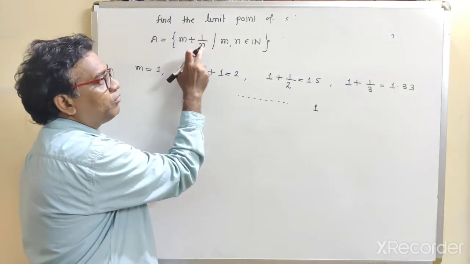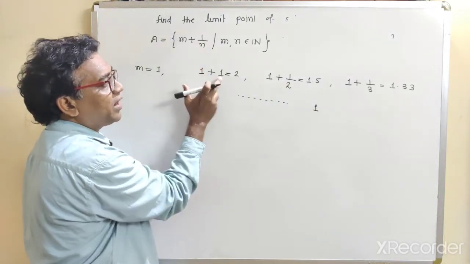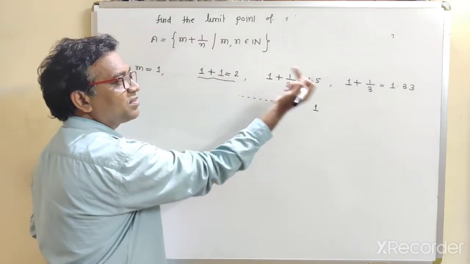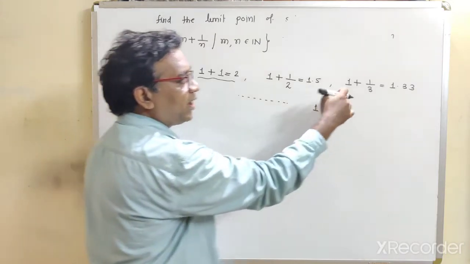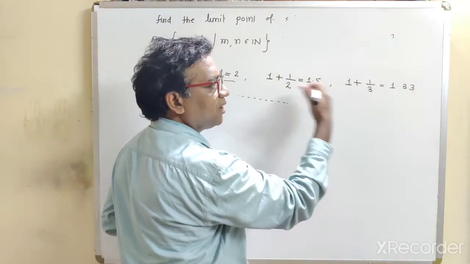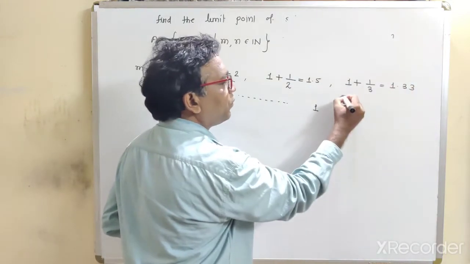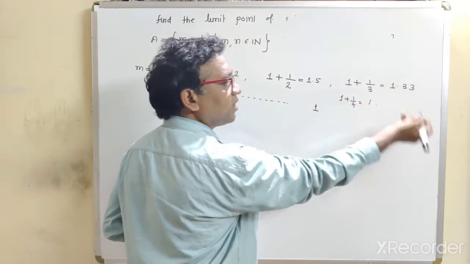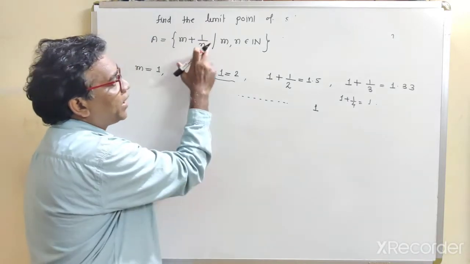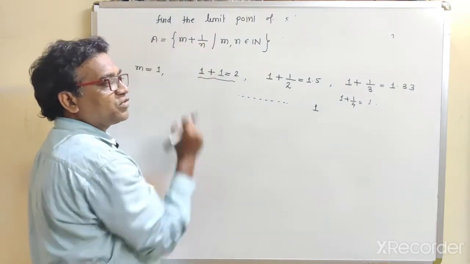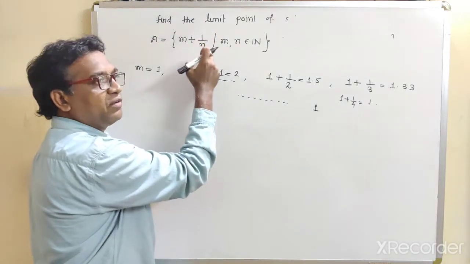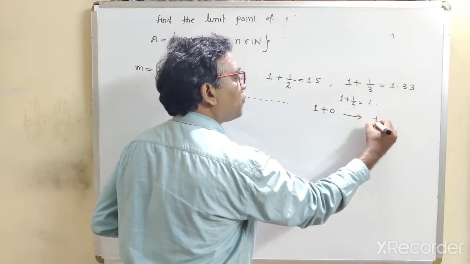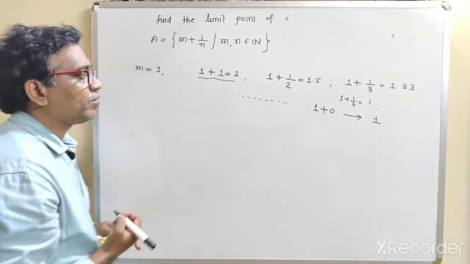If you put n equal to 1, then this is that point, 2. If you put n equal to 2, then this is 1.5. If you put n equal to 3, then this is 1.33. It decreases. If you put n equal to 4, then this is again 1 point something. If n approaches infinity, then 1 upon infinity will be 0. So obviously the limit point of this set is 1.